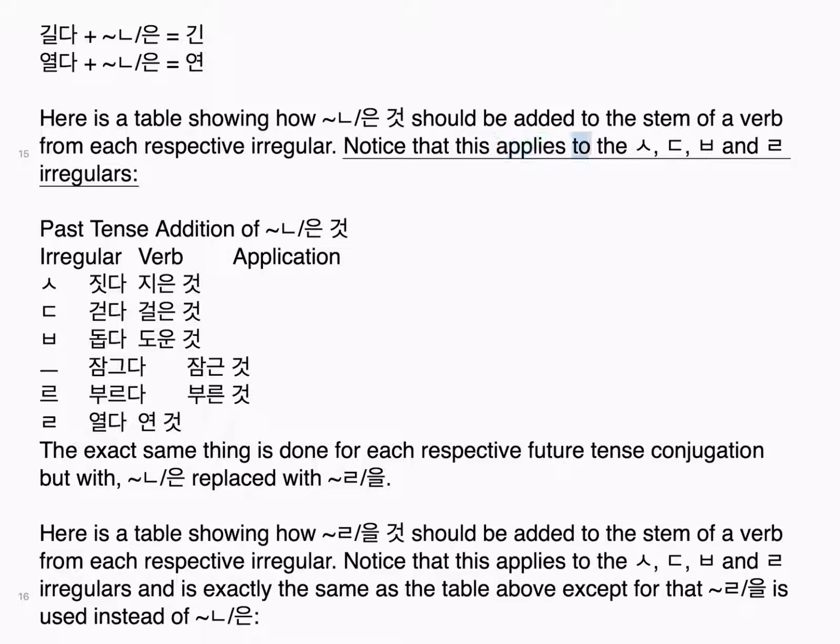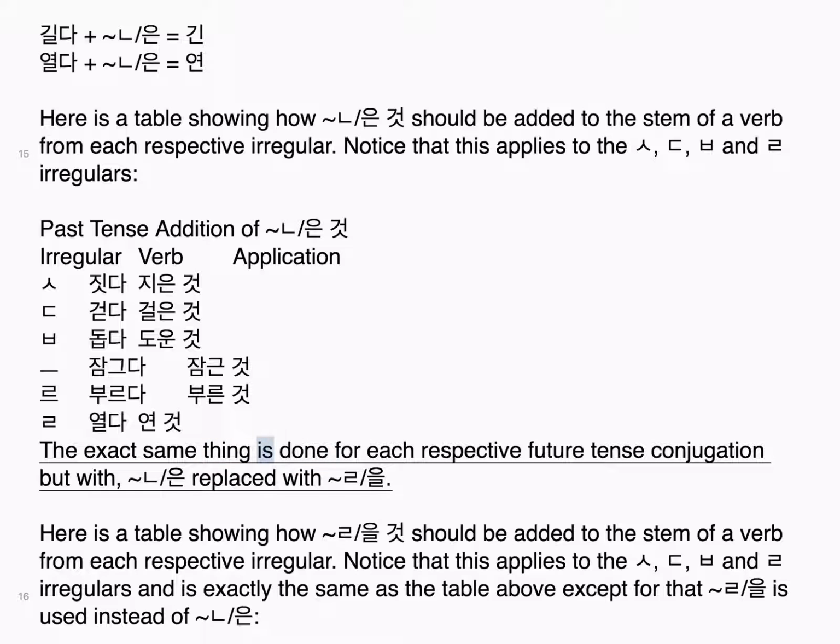Notice that this applies to the ㄹ irregulars. Past tense addition of 는 것, irregular verb application: 짓다 지은 것, 걷다 걸은 것, 돕다 도운 것, 잠그다 잠근 것, 부르다 부른 것, 열다 연 것.